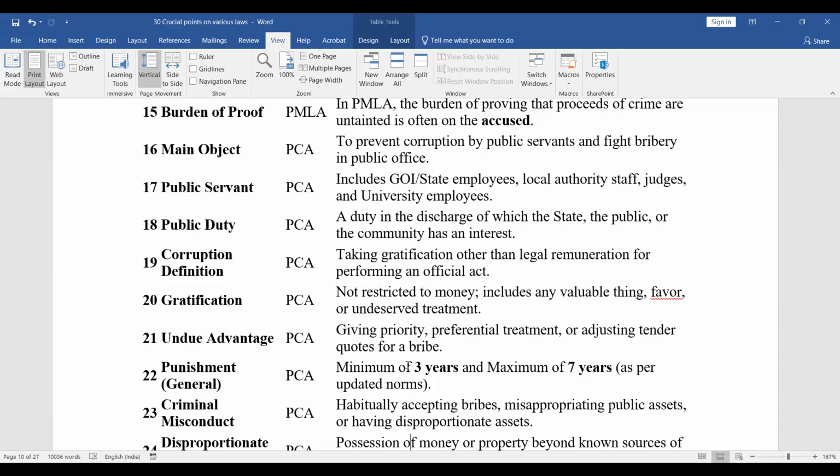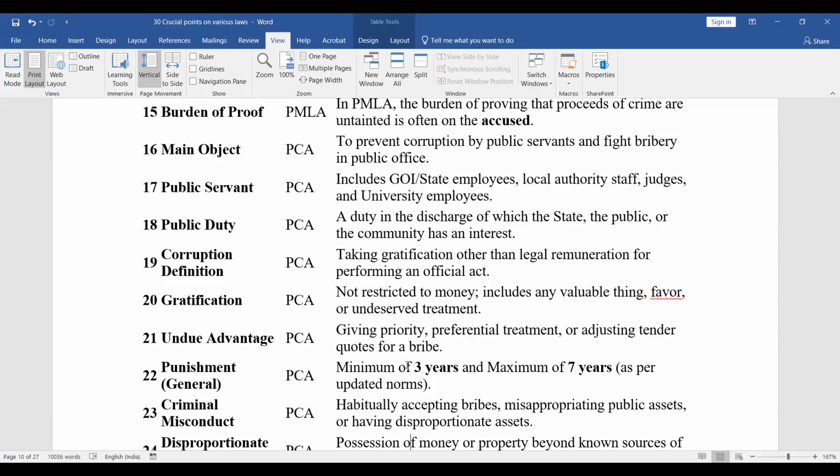Corruption definition: taking gratification other than legal remuneration for performing an official act. Gratification is not restricted to money. It includes any valuable thing, favor, or undeserved treatment. Undue advantage: giving priority, preferential treatment, or adjusting tender codes for a bribe.